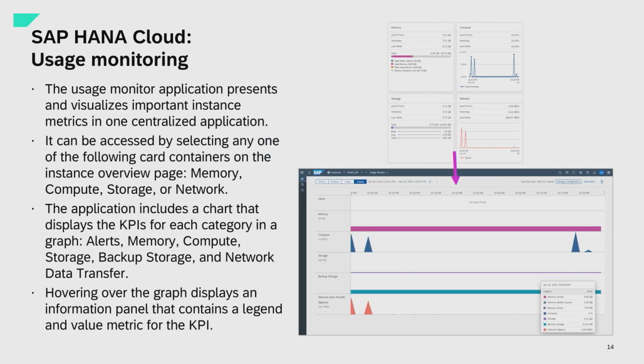When you click on one of the cards, you see the memory, compute, storage, network. When you click on these cards, you come to a central monitor application with all the KPIs, where hovering over the graph displays a legend with all the values at a certain time range. So it's very easy to see the resource consumption for memory, CPU, storage, network. And this is the usage monitoring in HANA Cloud Central.